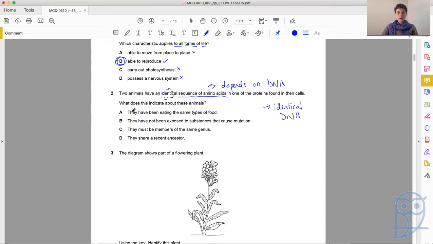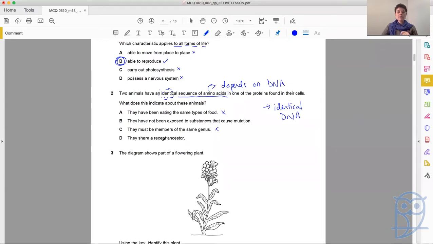So we can work through now their answers. They've been eating the same types of food? No, I don't think so. They have not been exposed to substances that cause mutation. Well, mutation changes the DNA, so if they haven't had mutations, then they would have the same DNA. So let's leave that one for now. They must be members of the same genus. Now, we're saying they've got identical DNA, so they're actually probably more closely related than a genus.